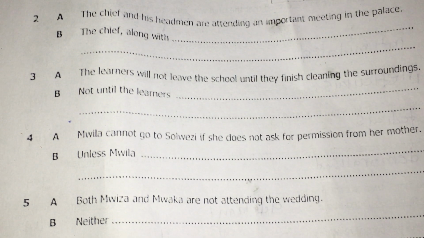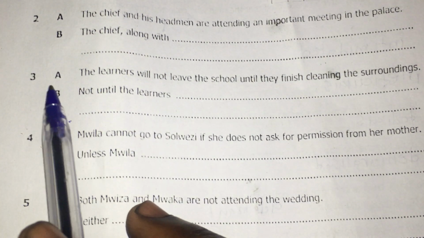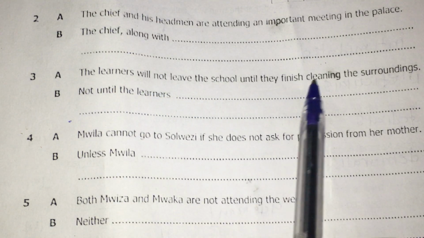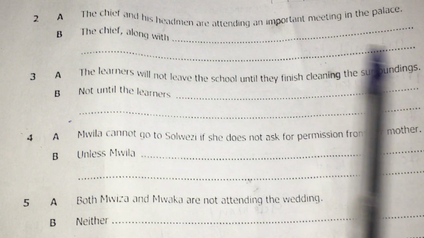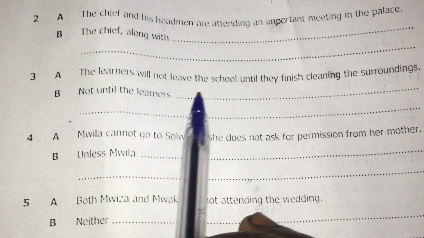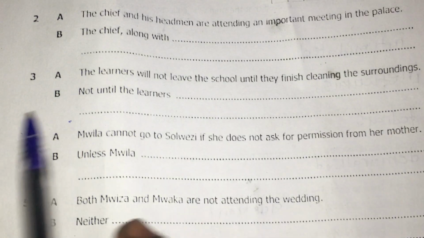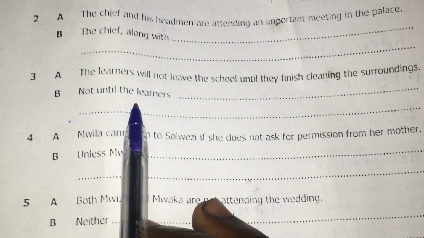Alright, then rewrite number 3. It reads, the learners will not leave the school until they finish cleaning the surroundings. So the learners will not leave the school until they finish cleaning the surroundings. Then it reads, not until the learners.